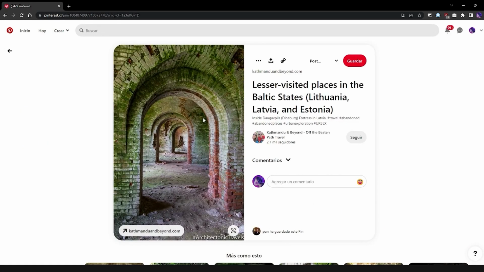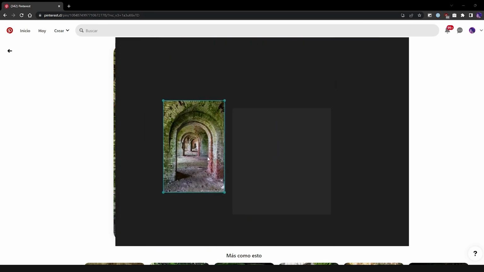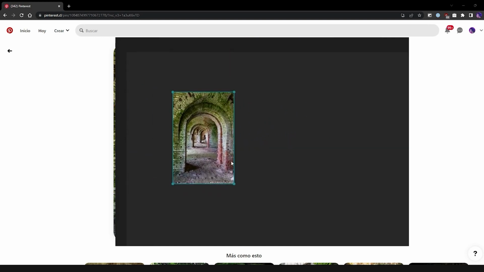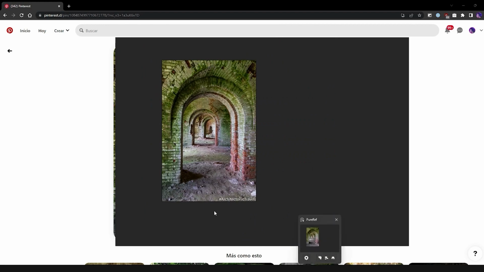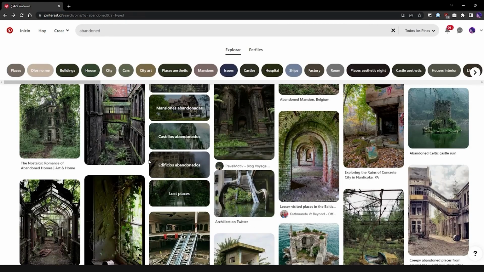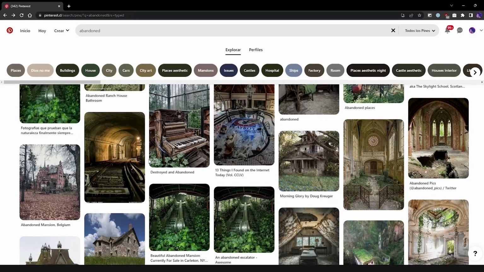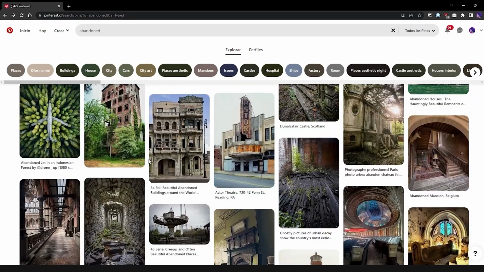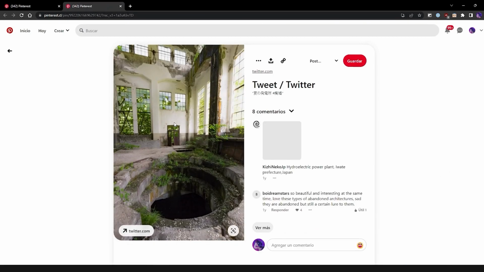When I find something cool looking, I can just copy it and paste it wherever I keep my references. I use a free program called PureRef. After that, I keep looking for stuff to build an idea. Like this, which also looks interesting.